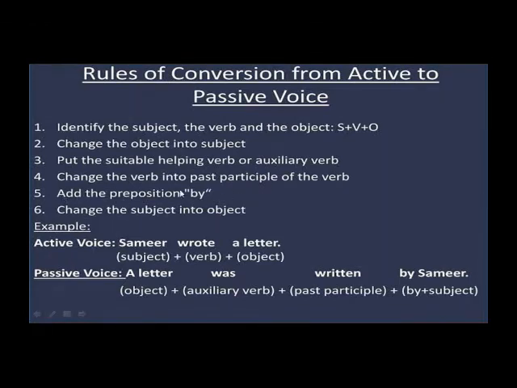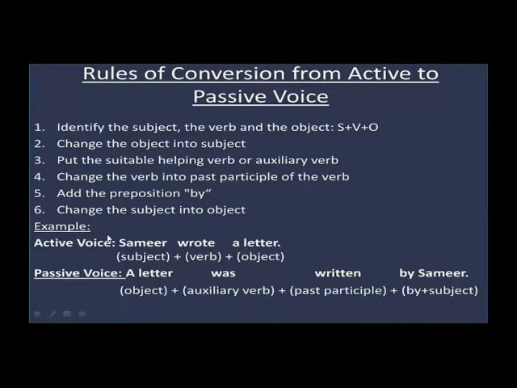Then you will add the preposition by. By will be added before the objective pronoun. That means if the subject is I, it will become by me. Then the sixth rule is the change of subject into object. Like the second rule, in the second rule you have to change the object into subject, but in the sixth step you have to change the subject into object. These are both connected. Point number 2 and point number 6 are connected with each other.